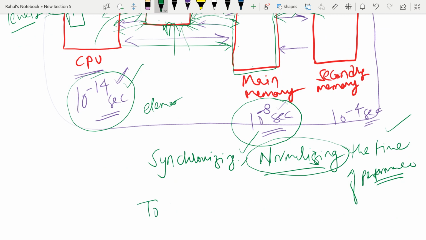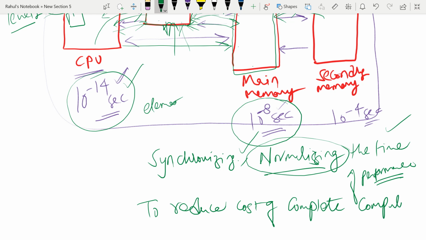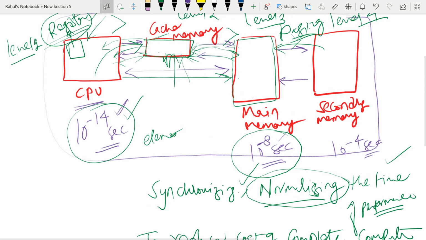To reduce the cost of the computer's memory along with its performance, if we store everything in the cache memory, then the complete cost of the computer will increase a lot. So anybody can't purchase that computer, no? But we require a computer that can be accessible to all people.